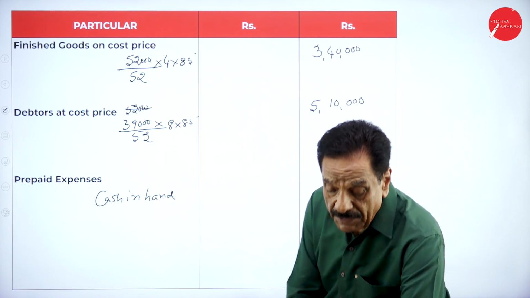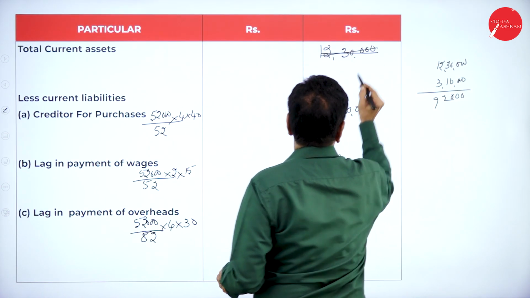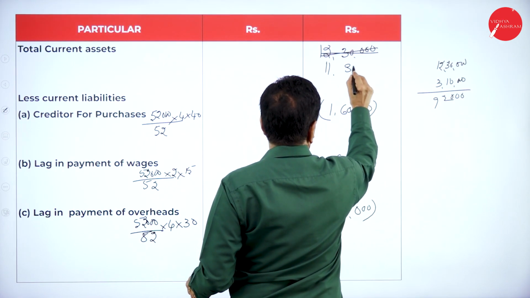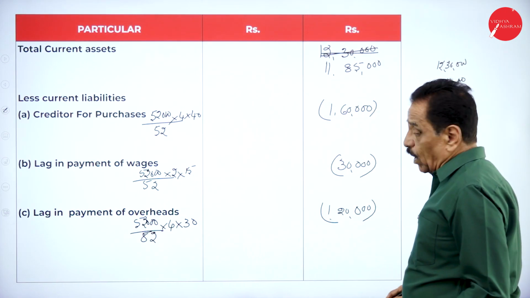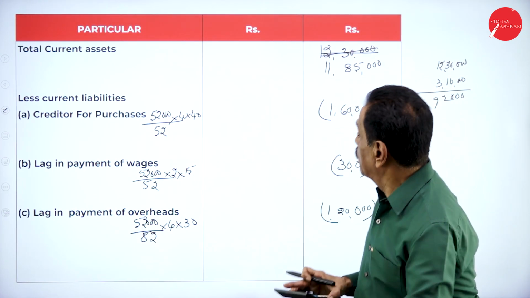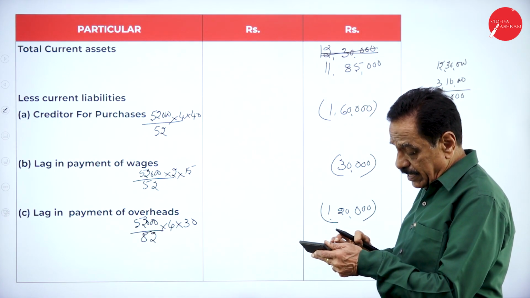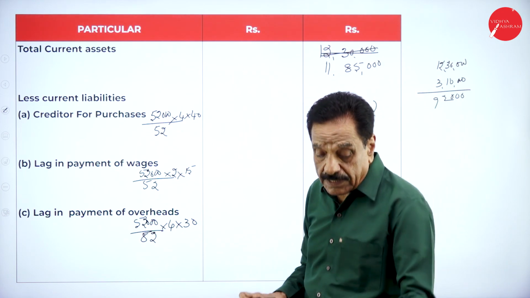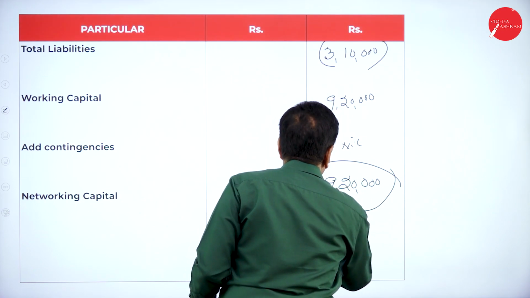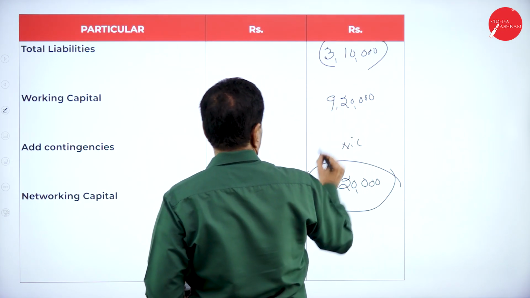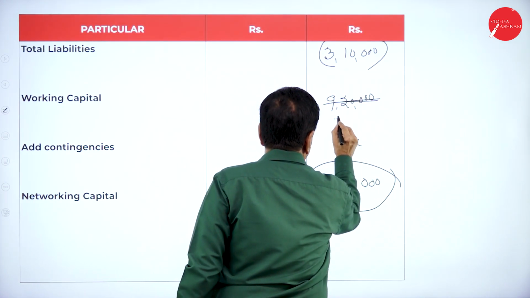It works out 11,85,000. 11,85,000 assumption, that's all. Out of that, 3,10,000 gone minus, 8,75,000. This becomes 8,75,000 assumption.